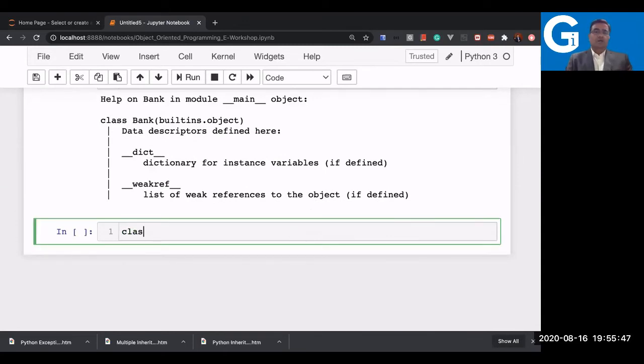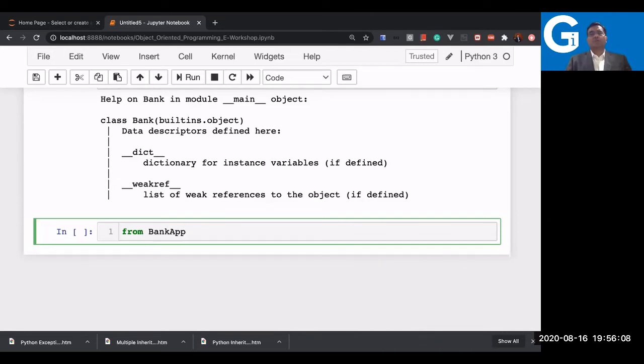So I need to import. How to import? There's a from statement. One of the ways to import is the from statement. Yes, there are four ways to import. One is by simply using import and the file name. Another is by using the from statement, when I want to import a specific class. I'll just say from bank.